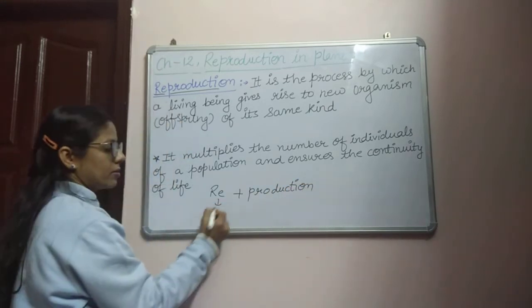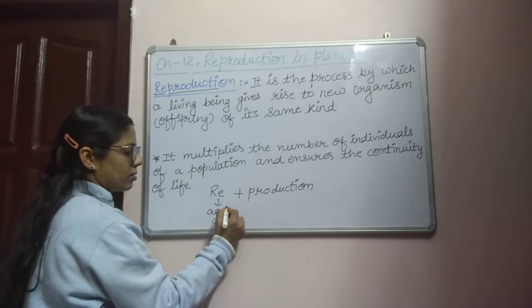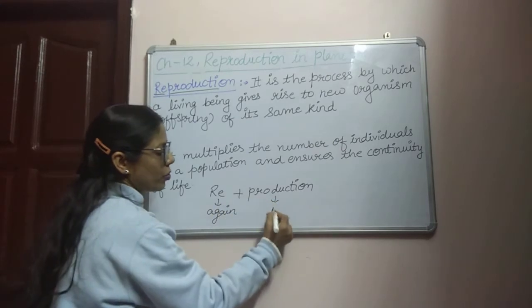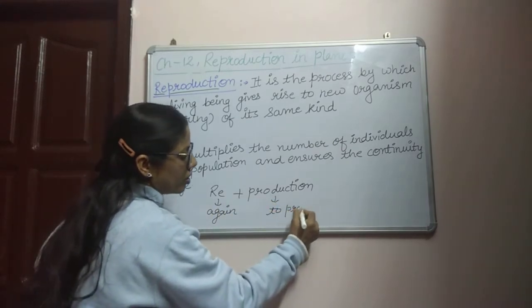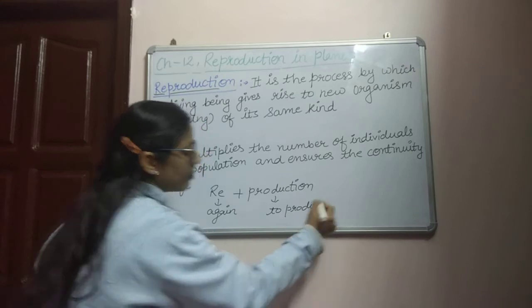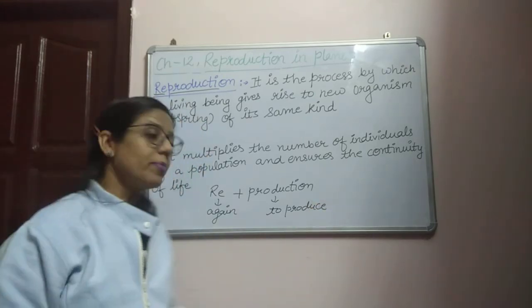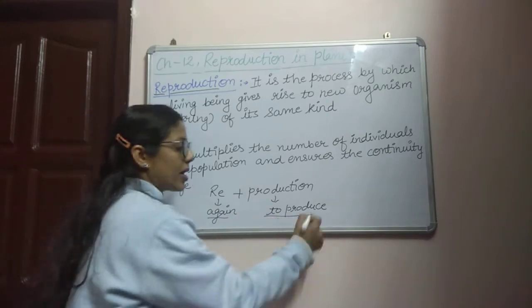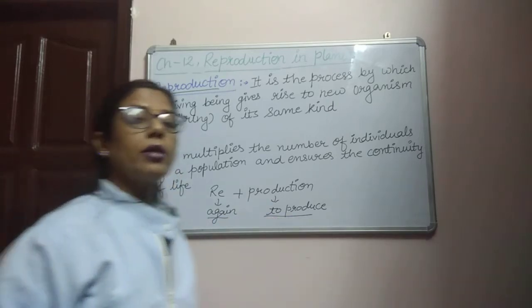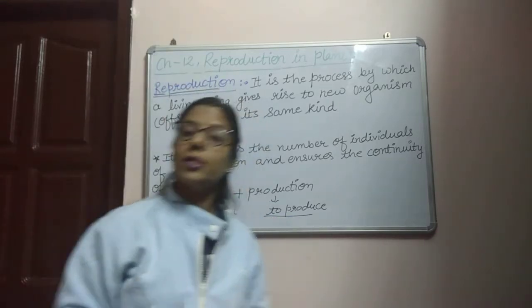Re means again, and production means to produce. It means any living being produces new organisms of their same kind again and again. By this method they produce new offspring of their same kind.